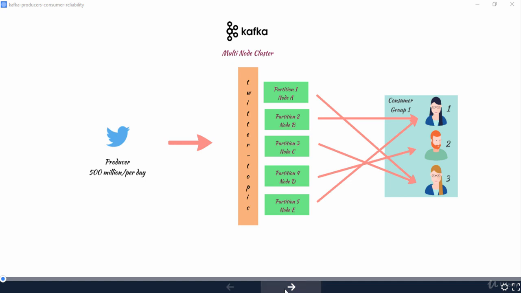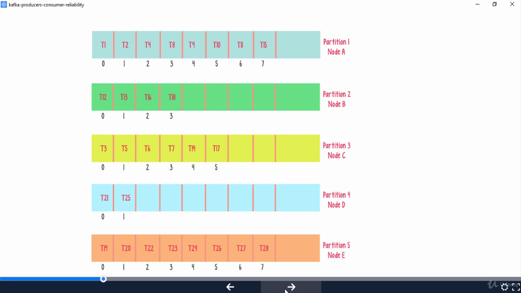To understand offset, let's understand how messages are stored in partitions first. Kafka essentially maintains a log-like structure for each partition. Let's look at an illustration. Here, we are looking at 5 partitions. We have tweets as messages in each partition. T1 represents tweet 1, T8 represents tweet number 8, etc. As messages come into the partition, they are appended to the end of the log. End of the log meaning right here. For partition 1, 0 is the beginning and 7 is the end right now.